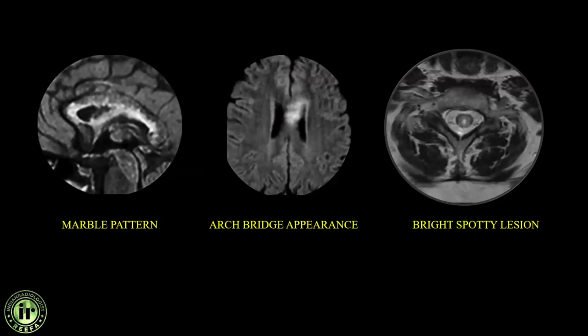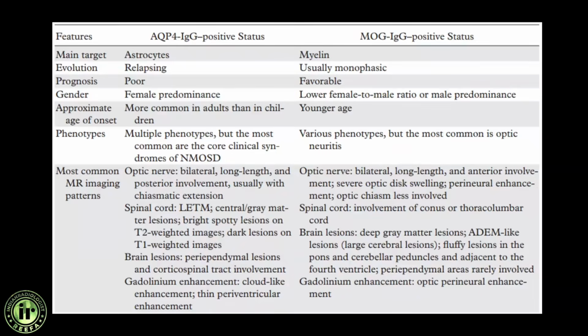These are some typical appearances in this NMO-SD spectrum. Marble pattern, fluffy margins with arch bridge appearance, and in the spinal cord, bright spotty lesions with long spinal cord segment of involvement.